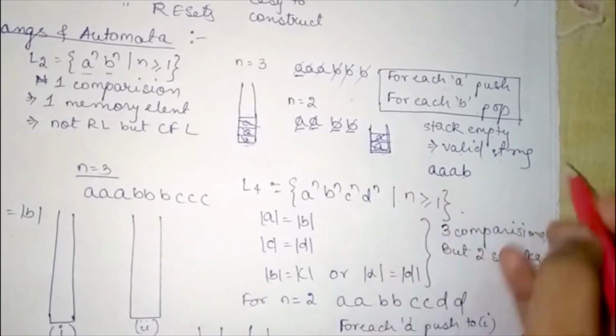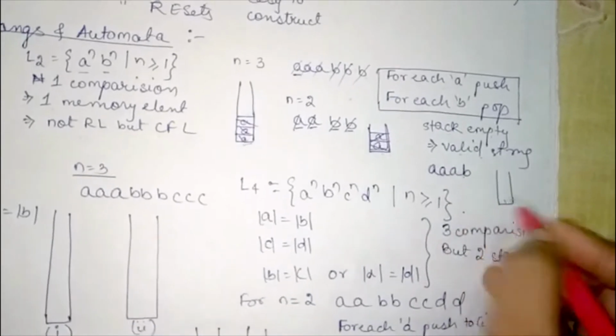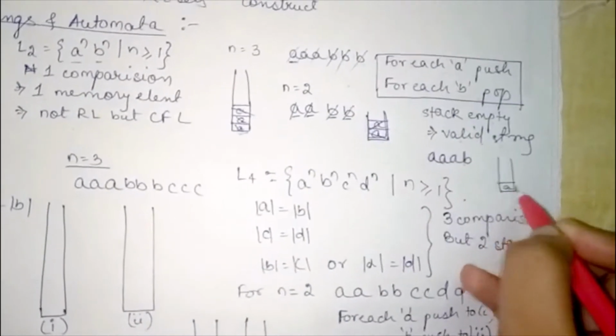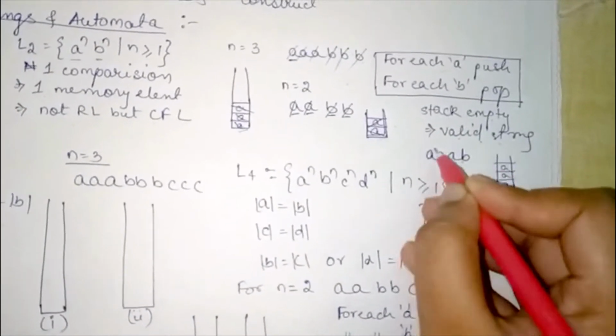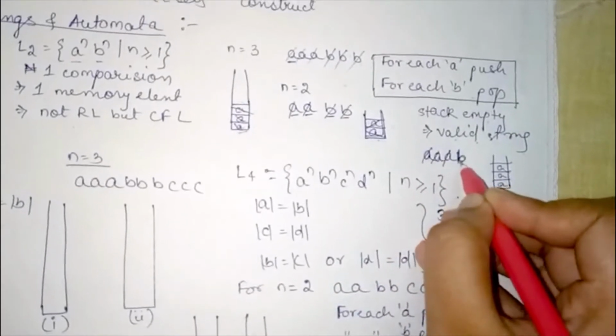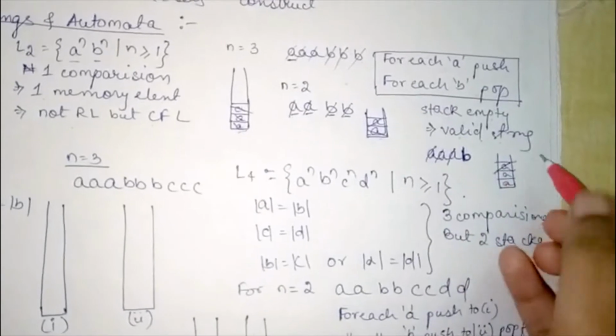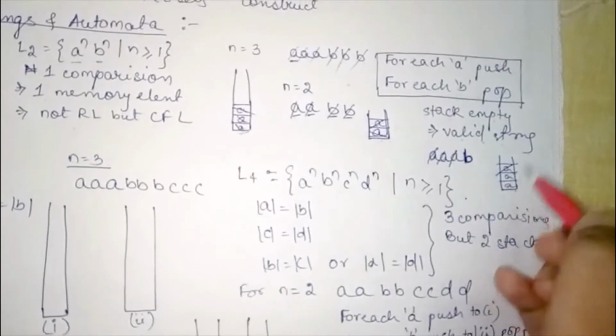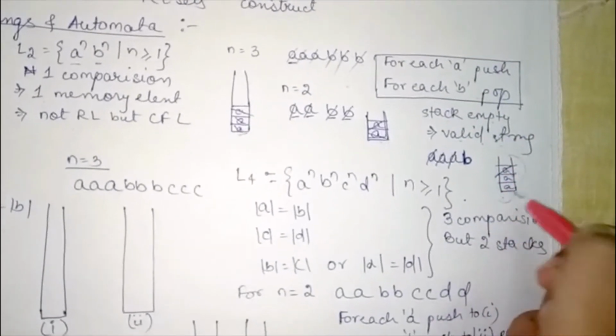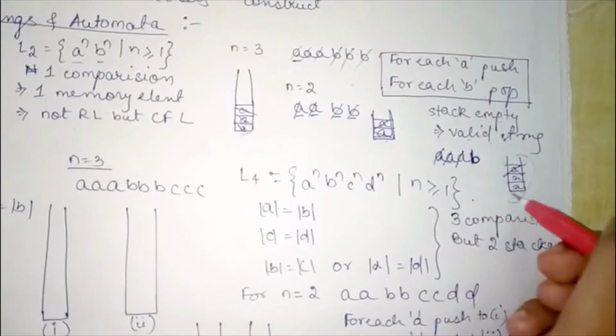For each A we have to push. So we will push 3 A's into it and then we will pop. We have only one B, therefore we will pop only one element. So we are left with 2 A's. The stack is not empty. This is my stack and it is not empty. Therefore this is not a valid string.